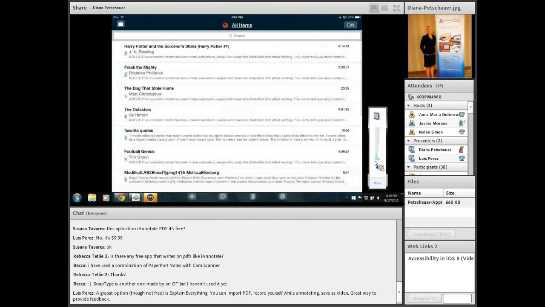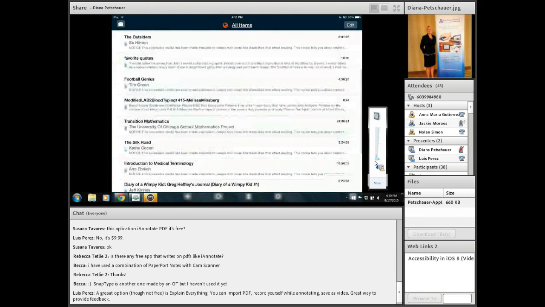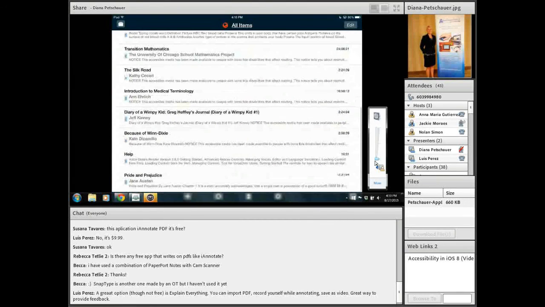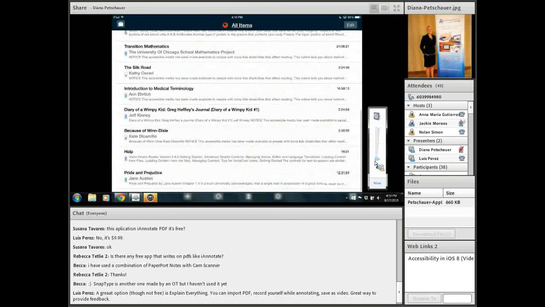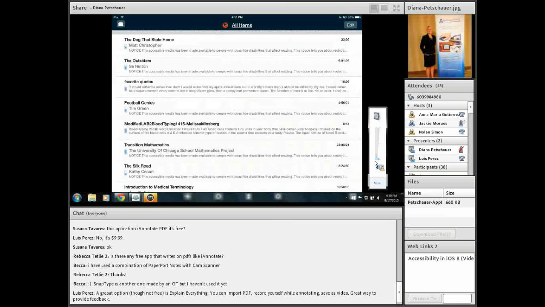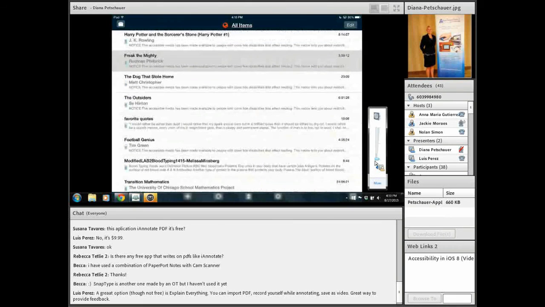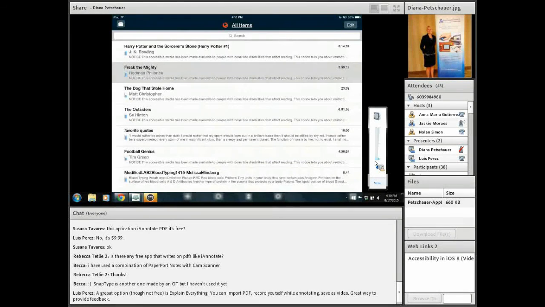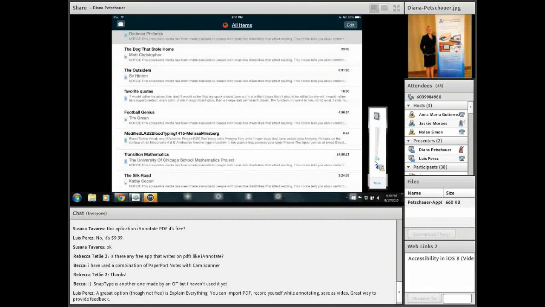When you tap on Voice Dream, it does open up to your bookshelf. And you can see on my bookshelf, I have books that I've downloaded from Bookshare, Diary of a Wimpy Kid, Because of Winn-Dixie, Introduction to Medical Terminology, Transition Mathematics, etc., The Outsiders, Harry Potter. And then I also have a Word document and a PDF to show you what those look like.